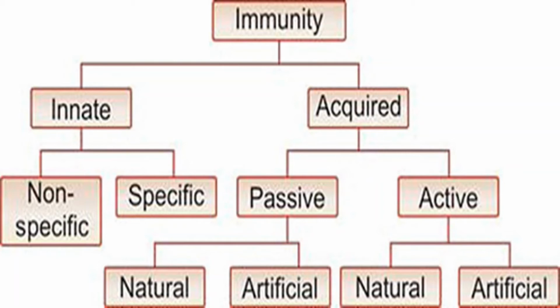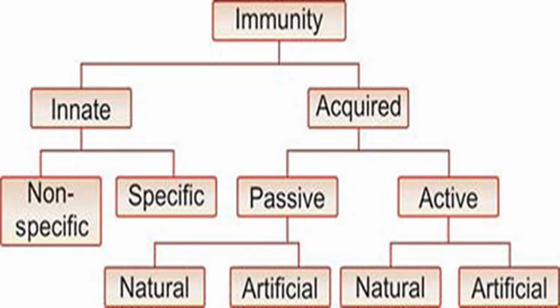Suppose vitamin C is very important for boosting our immunity, but can you say that the vitamin C we are taking will act or respond only to a particular pathogen, virus or bacteria? No.